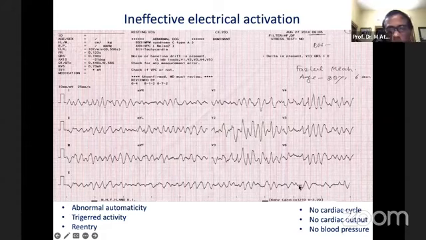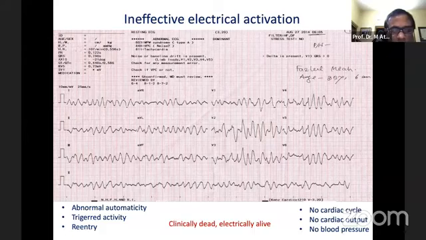And as there is no cardiac output, no blood pressure, the patient is clinically dead. But still the patient is electrically alive, clinically dead but electrically alive, because the heart is still working in this manner. But we are not getting cardiac output or blood pressure.